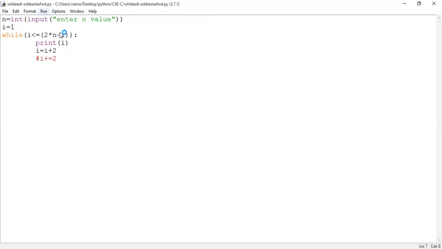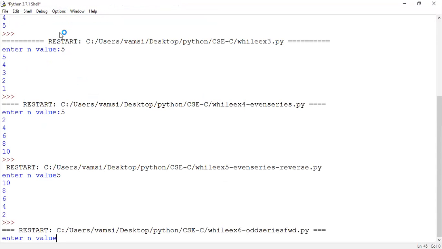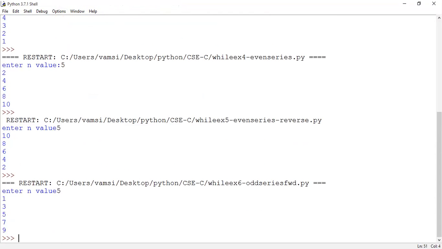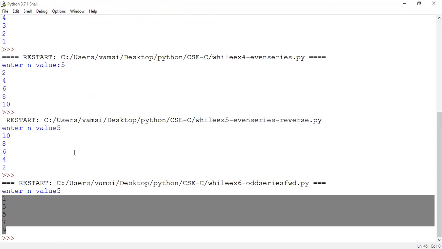Run the code. It is asking for the n value. I'm giving 5 here. See the output 1 3 5 7 9. Is it the output which I'm expecting from the program execution? Yes, sir. So now on the basis of this, can you tell me the next requirement? Reverse order series.